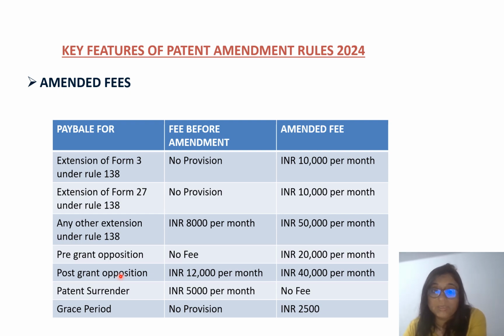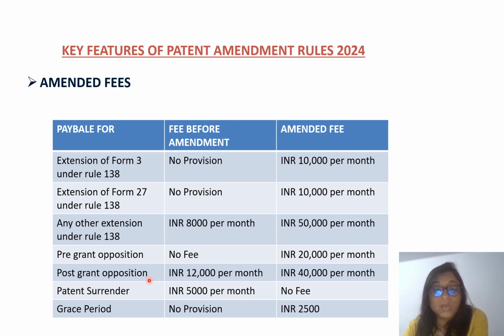For pre-grant opposition, there was no fee earlier, but now it is payable. It is 20,000 per month. Now if you want to oppose, or your rival company wishes to oppose, they first need to pay the fee. It is not that anyone can come and just file the pre-grant opposition. Obviously they can file, but for that they need to pay money, and that is 20,000 per month.